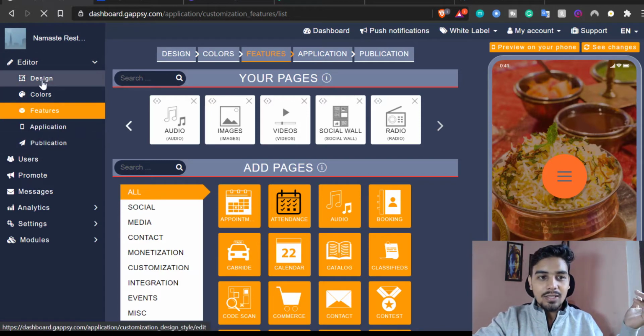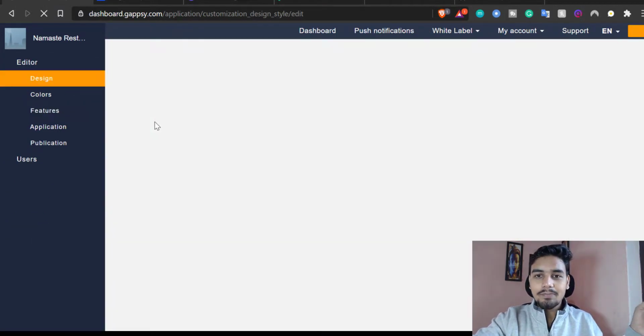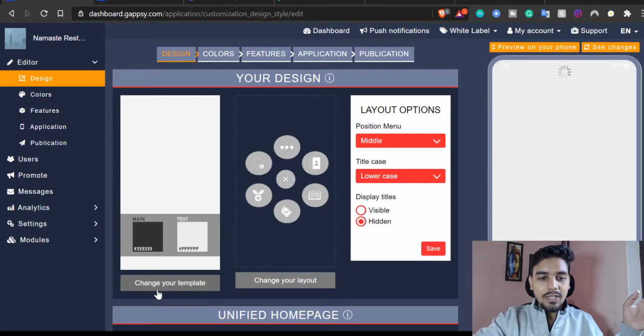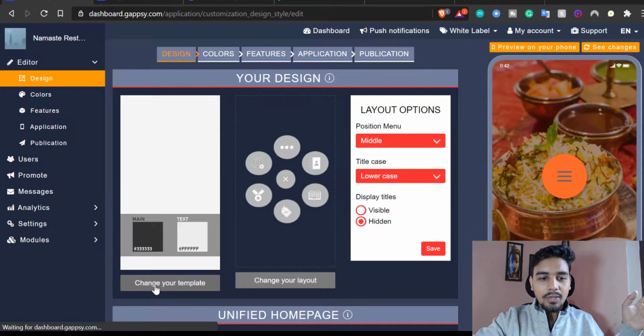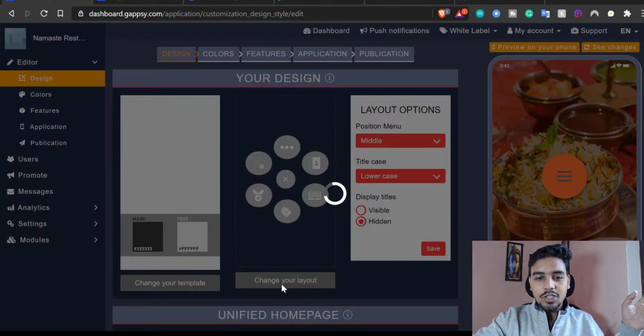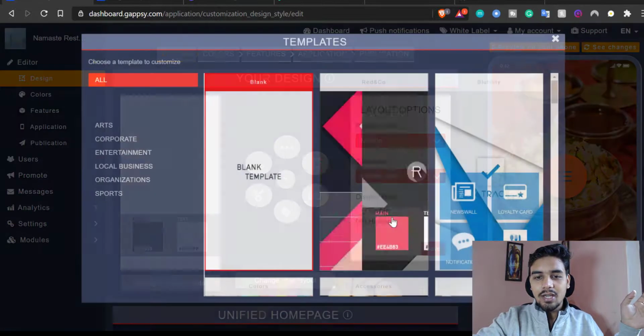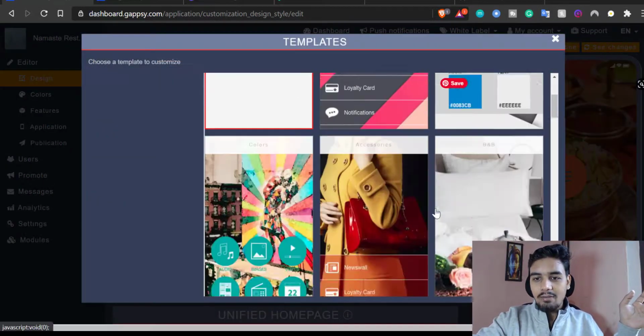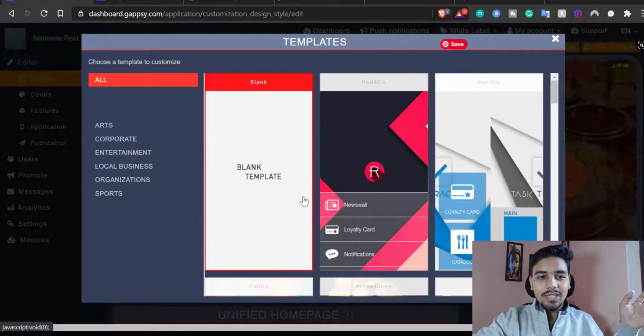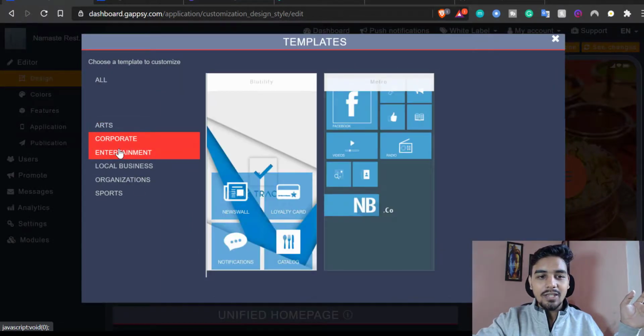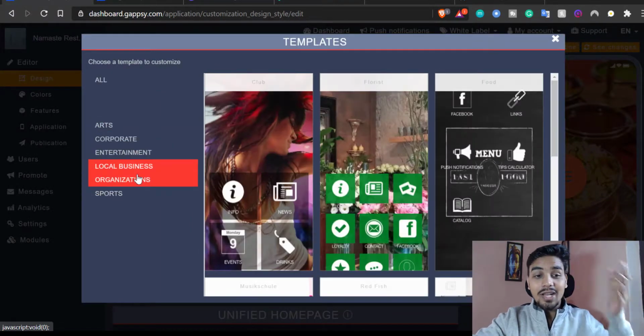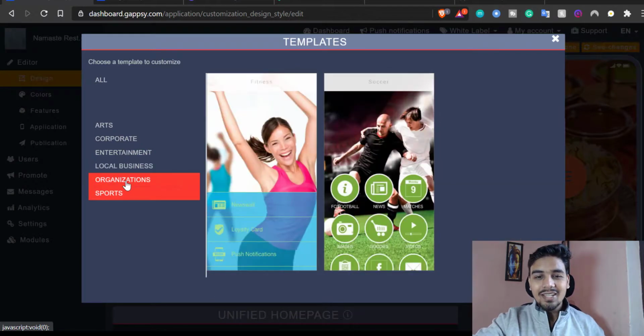Okay, so I'll click on the left hand side, I'll click on editor, and I'll click on design. And now I have these options, right? I have this option to change my template, and I have this option to change my layout. I have all these templates that they have already designed: art, corporate, entertainment, local business, organization, a whole bunch of stuff they have already done.